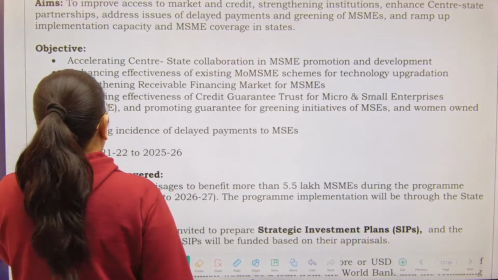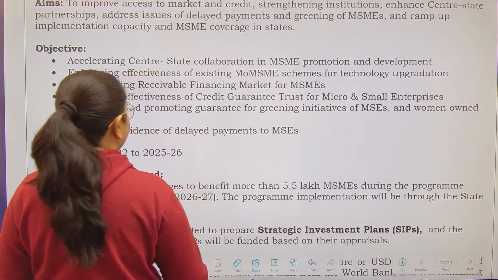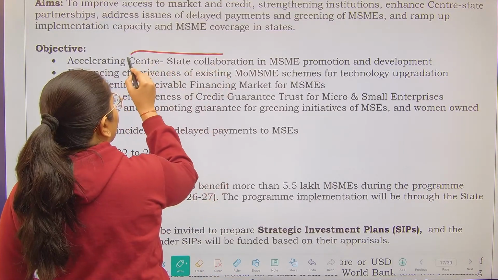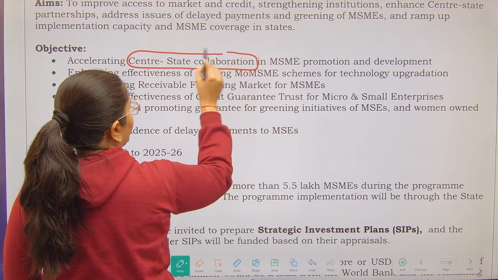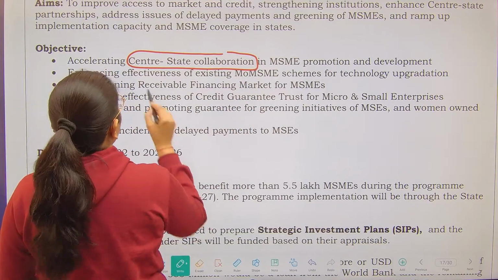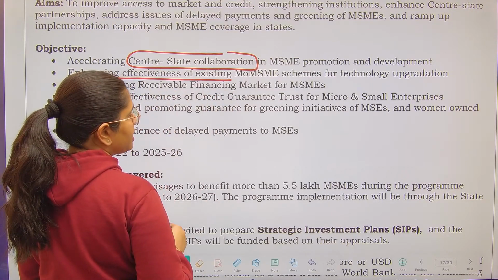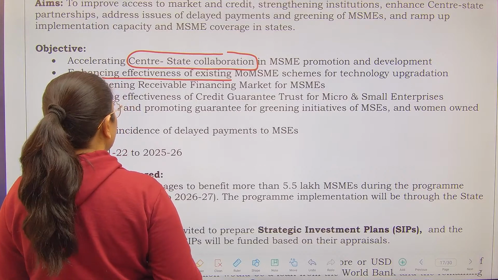Next is C. Objective: accelerating center-state collaboration. So I will be circling the points which are important. Center-state collaboration in the MSME promotion and development. Enhancing effectiveness of existing MSME schemes for technology upgradation.